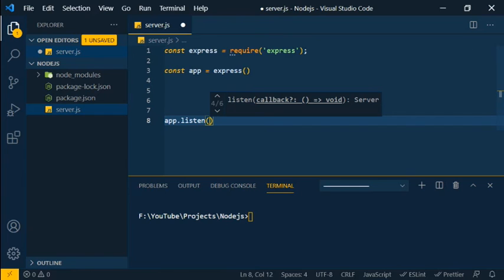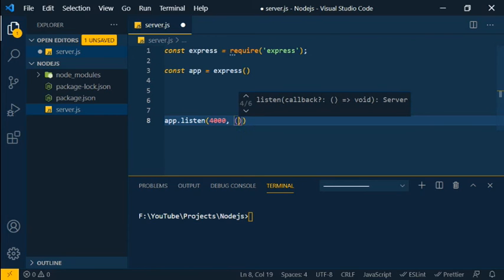That app object's listen function accepts two arguments. The first one is the port, which is the port we need to start the server on. I already told you what a port is. So we are using port number 4000 to start the server.